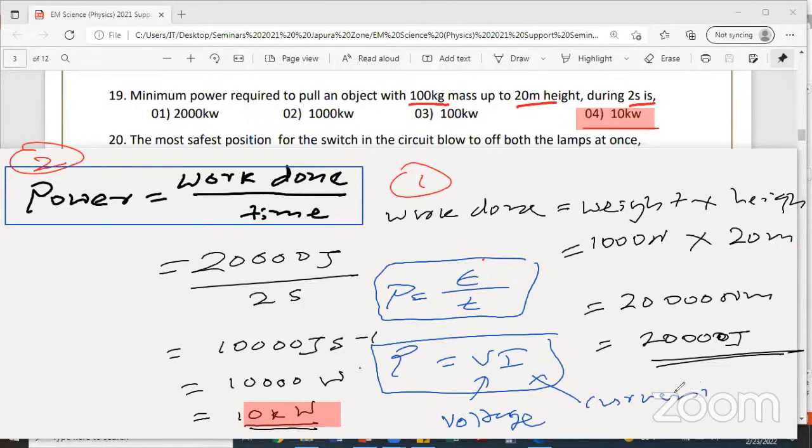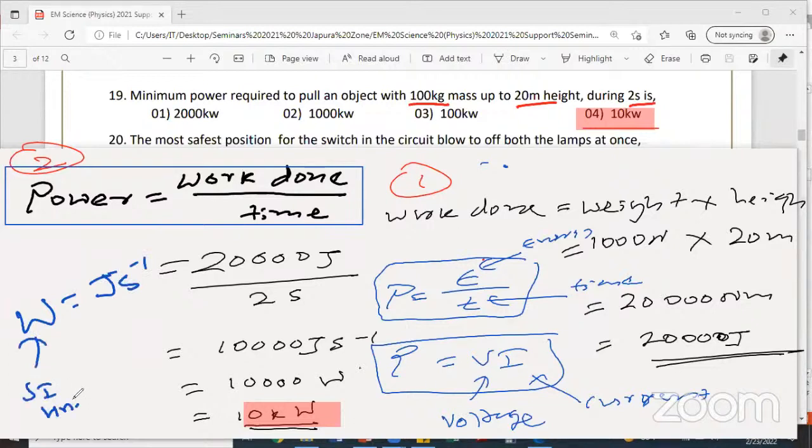What are the three equations to calculate power? Power equals work done over time. Power equals energy, in joules, divided by time. And power equals VI. Please note down all three equations in one place, and in all three you get the answer in watt. What is a watt? Joules per second. Sometimes they can ask a question like this: SI unit is watt, but what is the fundamental unit? Watt is also equal to joules per second.